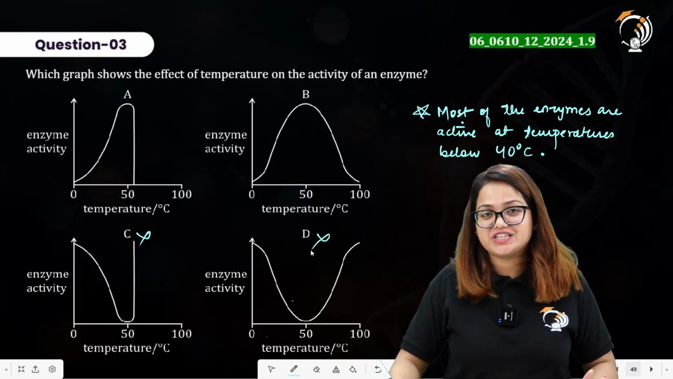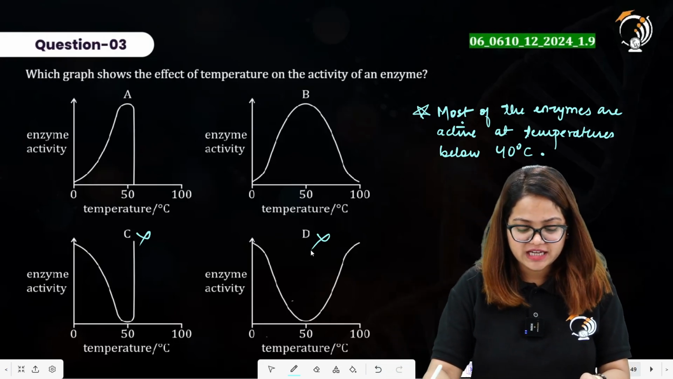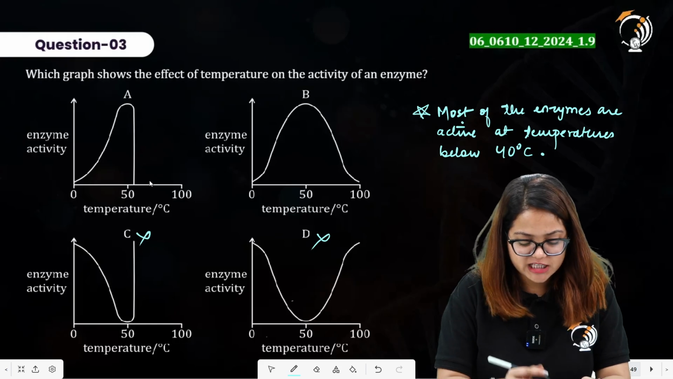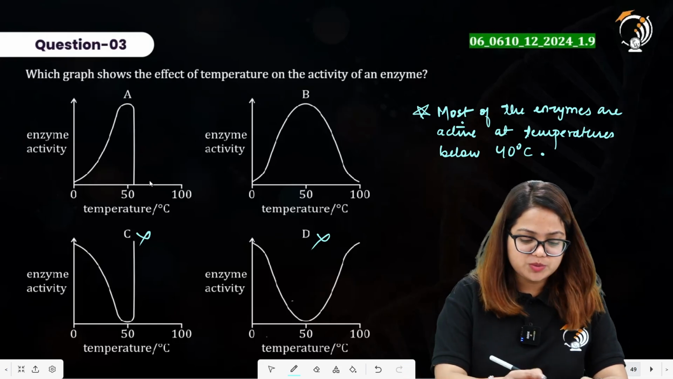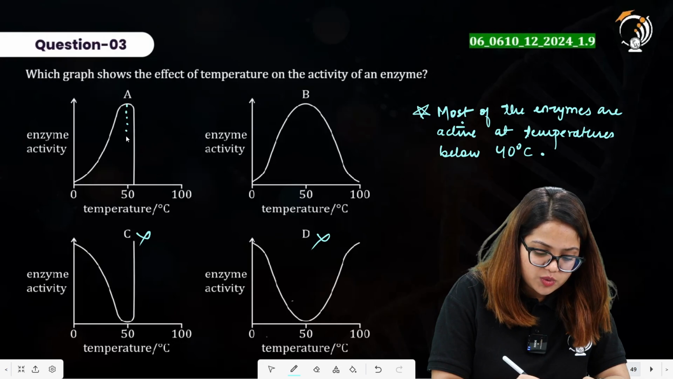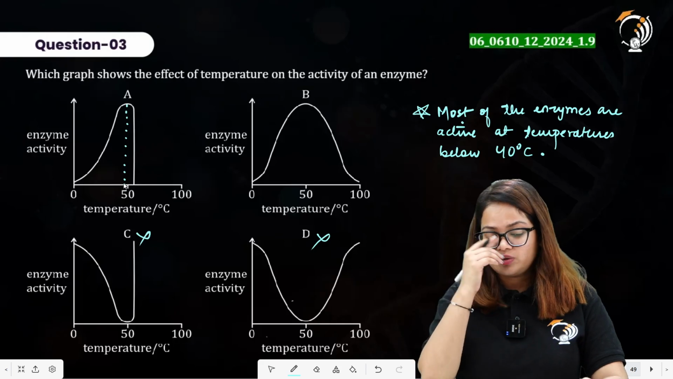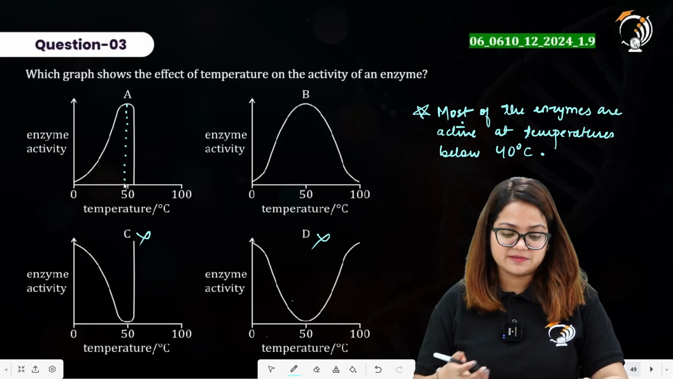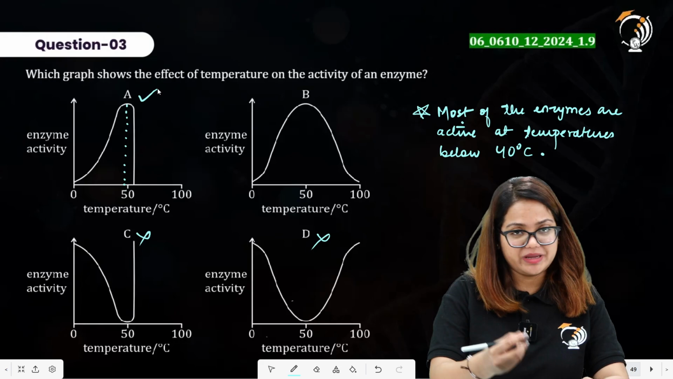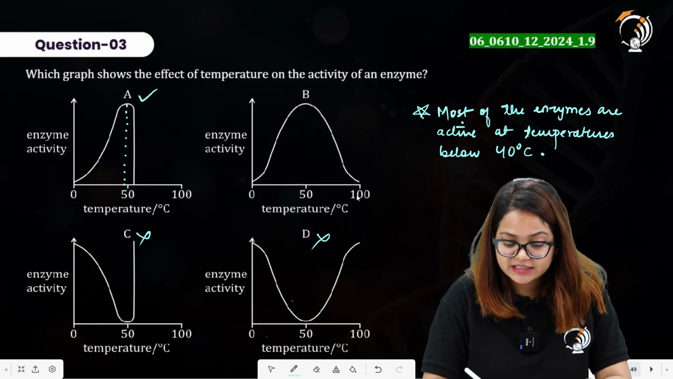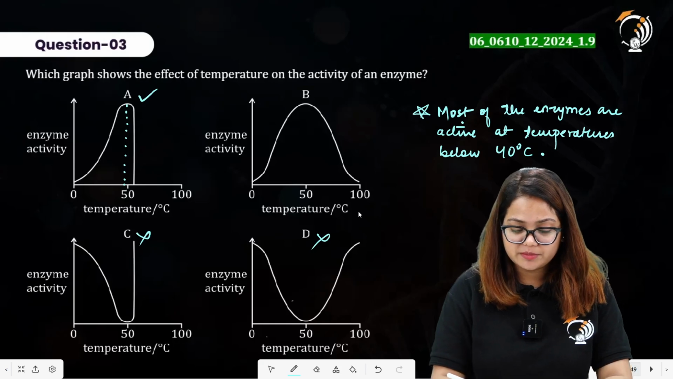We are left with option A and option B. Option A says that as we increase the temperature up to a certain point below 40 or 50 degrees Celsius, the enzyme activity is maximum, beyond which it decreases. This is true. This is what we have understood from the theory. Then there is option B.